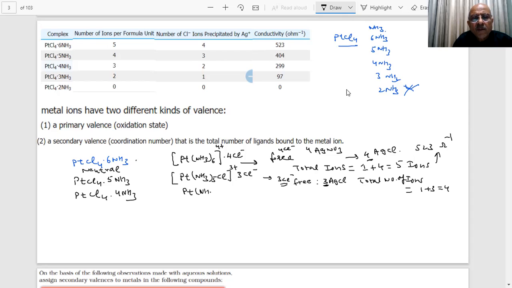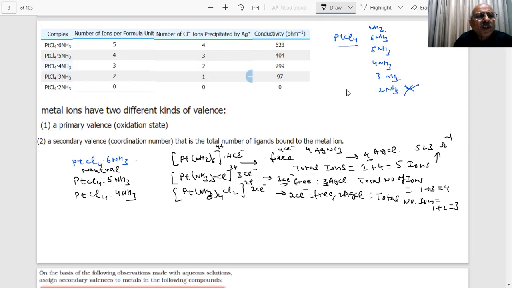Platinum, NH3 4, and you are getting Cl2, 2Cl minus, 2 plus. How many free Cl? 2, so you will get 2 AgCl. What is the total number of ions? 3. 1 plus 2, 3 ions.